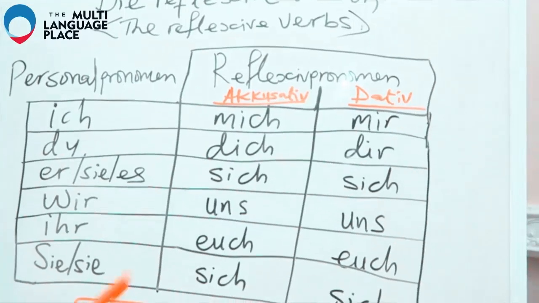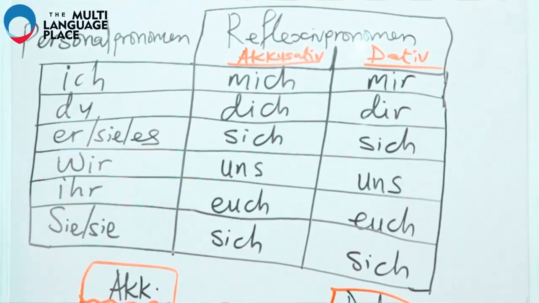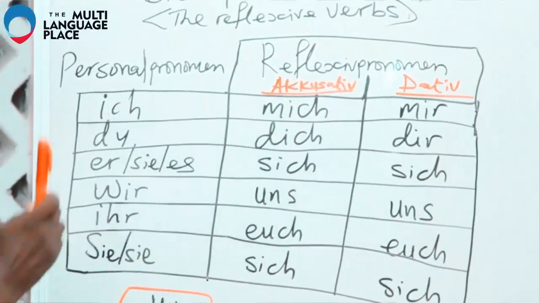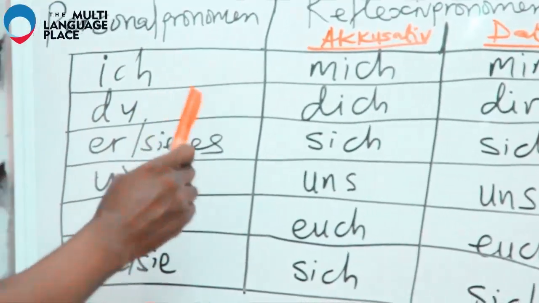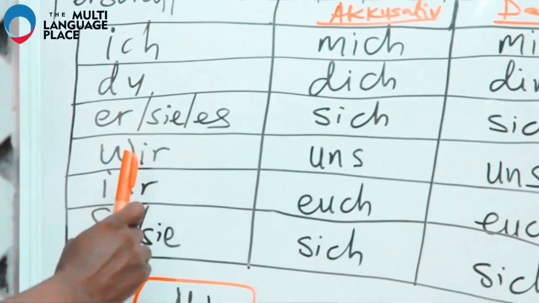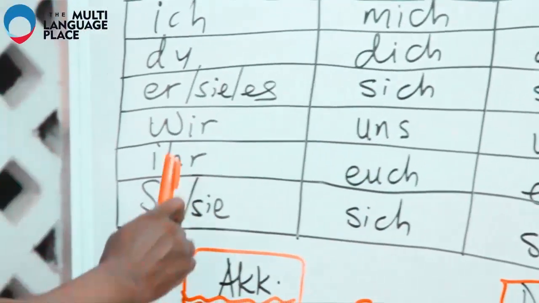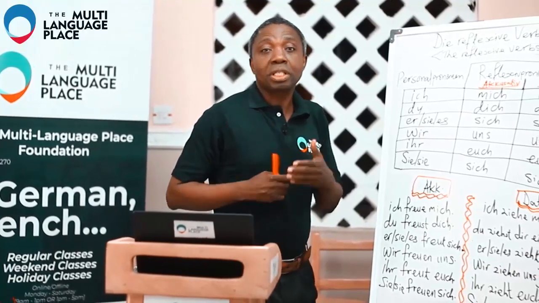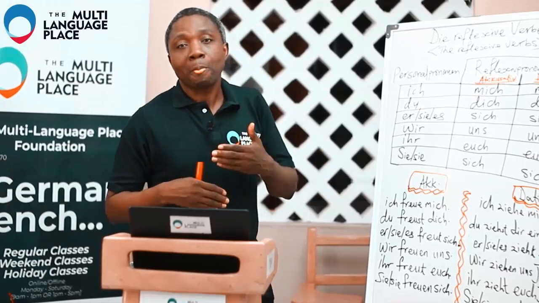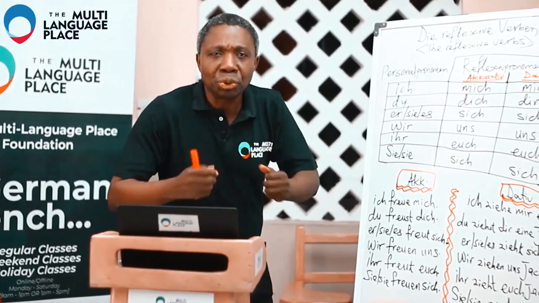So we start with reflexive pronomen accusative. For ich, we have mich. For du, dich. For er, sie, es, sich. For wir, uns. For ihr, euch. For sie, sich. As we use these pronouns in sentences, we get to know them more. We get used to them.